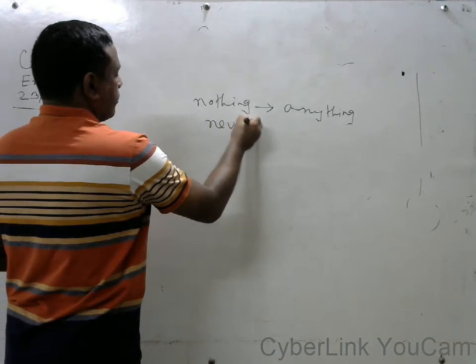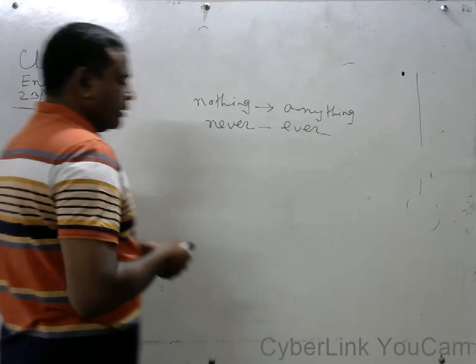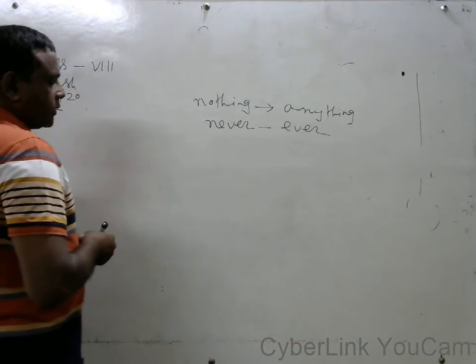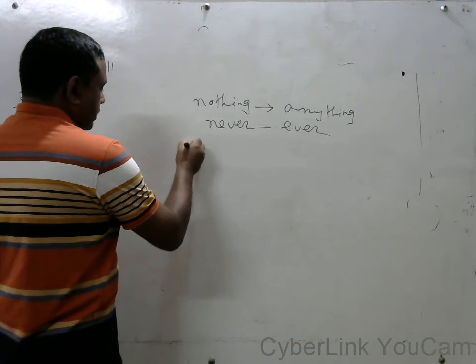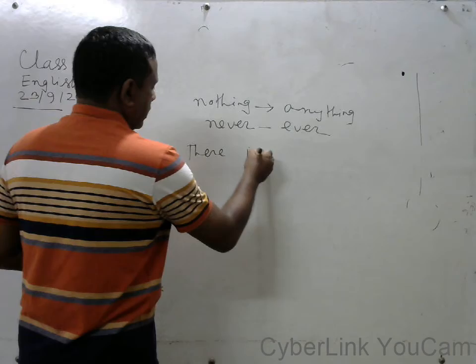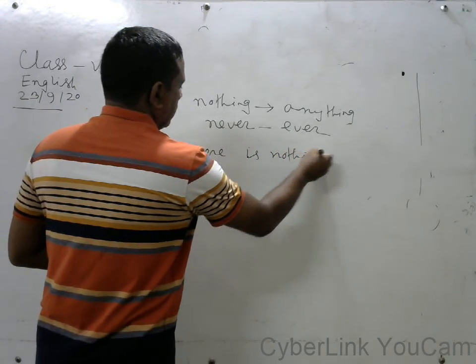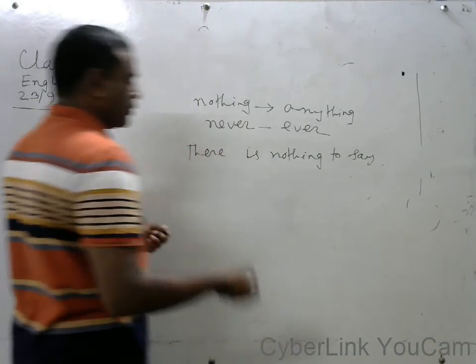"Never," we have to write "ever." I will write a sentence on the board that consists of "nothing." Suppose there is nothing to say. There is nothing to say.